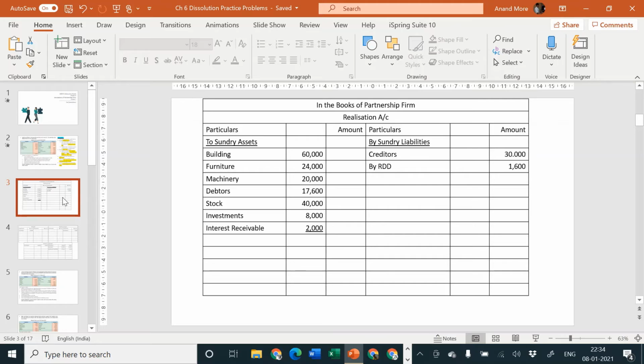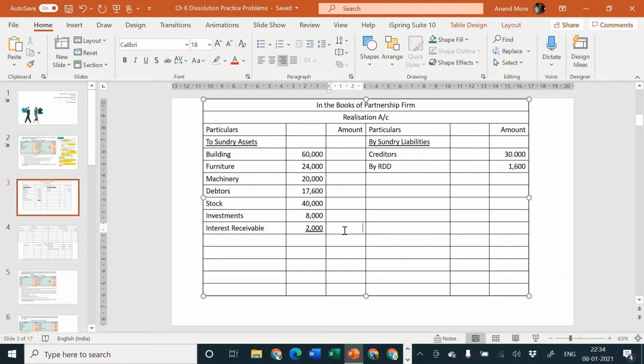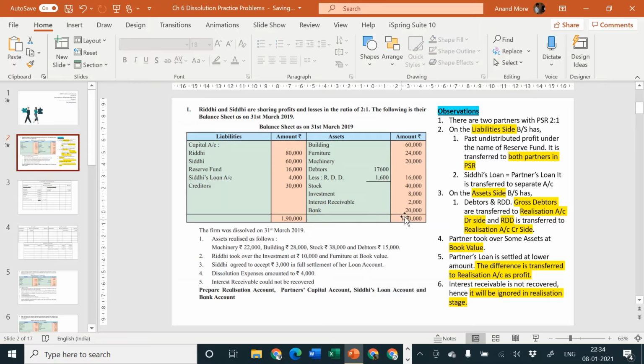Total is equal to 60,000 plus 24,000 plus 20,000 plus 17,600 plus 40,000 plus 8,000 plus 2,000. That goes to 1,71,600. So the answer is 1,71,600, which you can cross verify: the total of balance sheet asset side was 1,90,000. From that, 20,000 is transferred to bank account debit side.